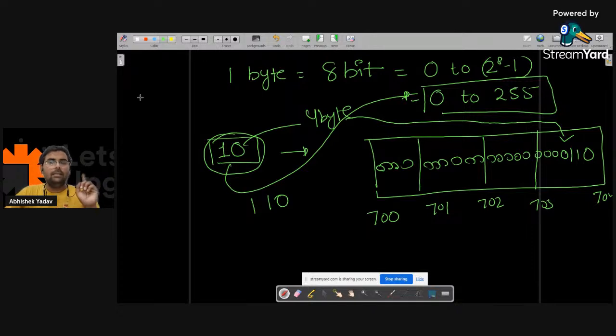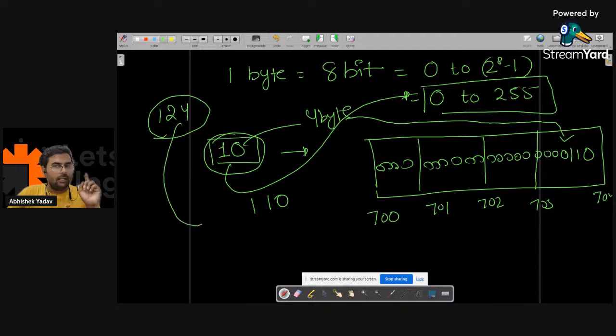Everyone is clear? Similarly, if the number is 124, how many bytes will it take to store the information? Behind the scene, it will take 4 bytes, but the information will be stored in how many bytes? Please write in the chat.